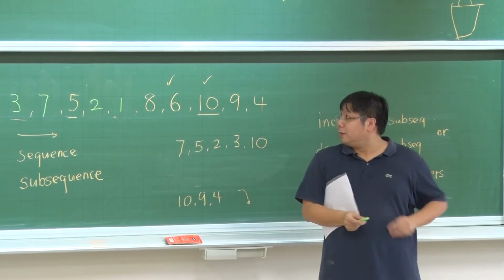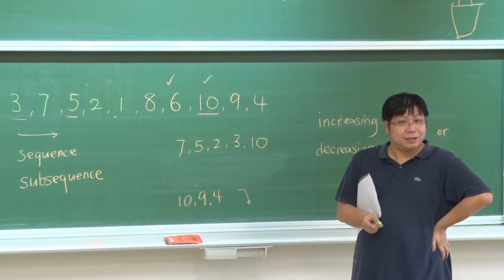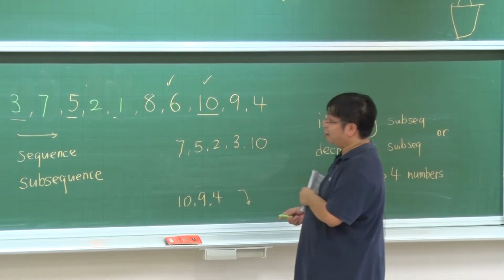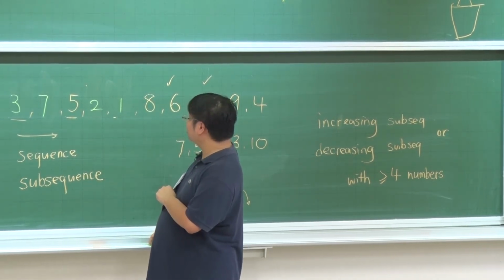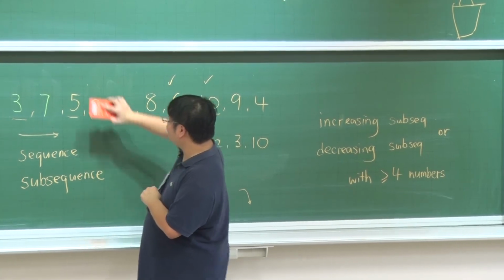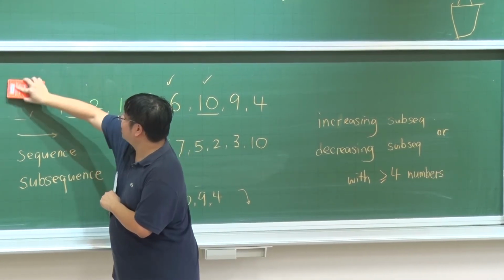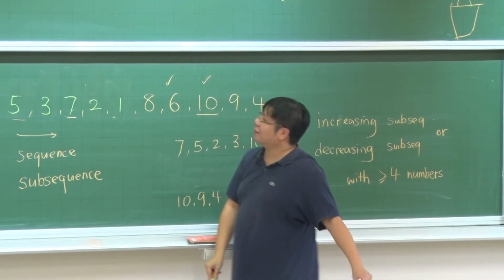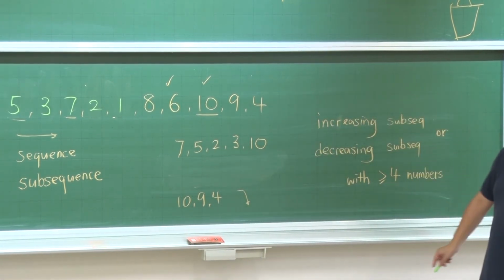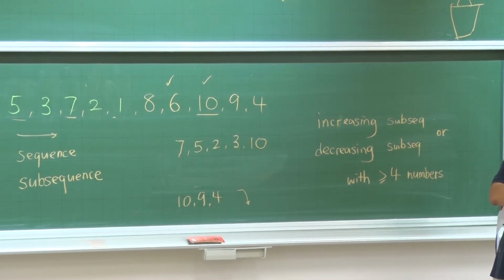Okay, is that done? Well, this time you have 3, 5, 6, 10. Suddenly, you change 3 to some early position. You will now have 3, 5, 6, 10, right? So what should I do? Let's change it to what? 5, 3, 7. Okay, is that okay? Can you still find any increasing subsequence of length 4?